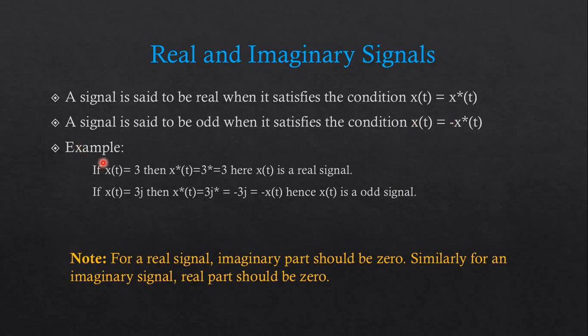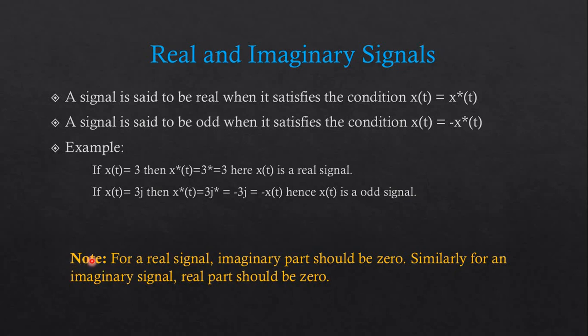So here we have one example. If x of t is equal to 3, then x star of t is equal to 3 star, which is equal to 3. Because this is a real value, the signal is real. On the other hand, if x of t is equal to 3j, then x star of t is equal to 3j star. So j star is equal to minus j, so we can write it as minus of 3j, which is equal to minus of x of t. Hence x of t is an odd signal, or the imaginary signal.